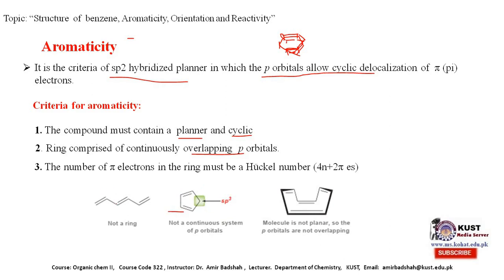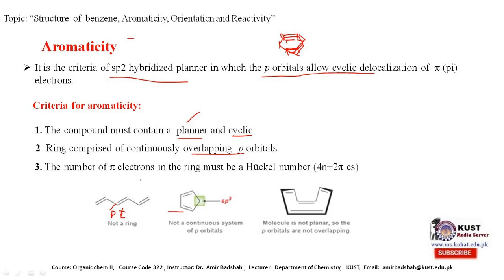For example, this structure is a planar structure, yes, because of sp2 hybridization, and it fulfills this criterion, but it is not a cyclic structure, so we cannot consider the criteria of aromaticity in this compound.